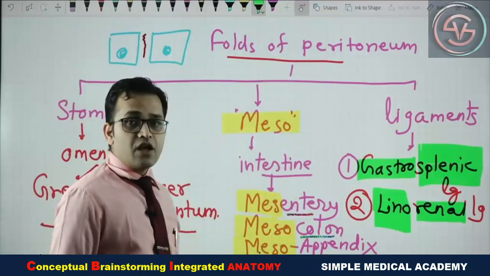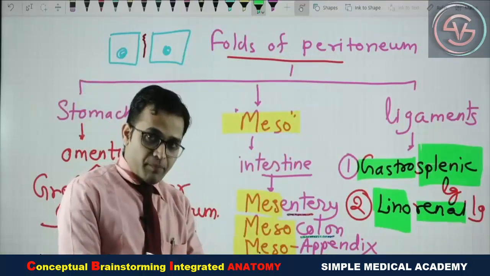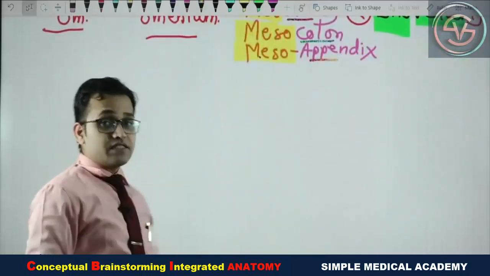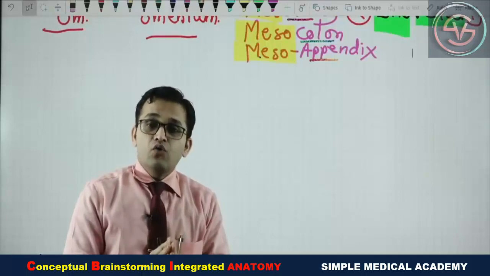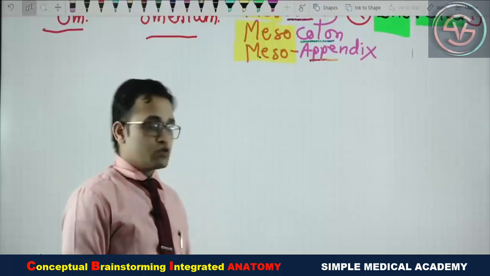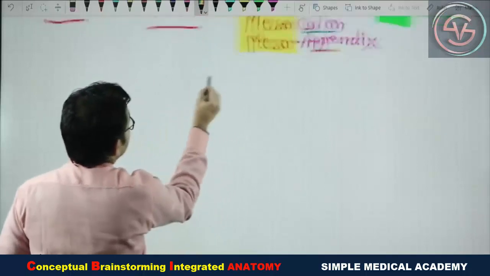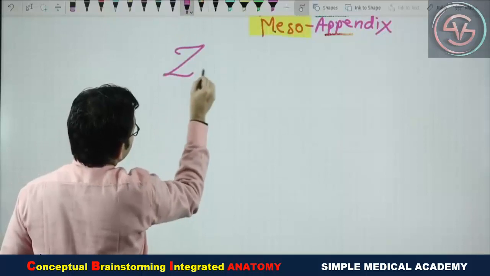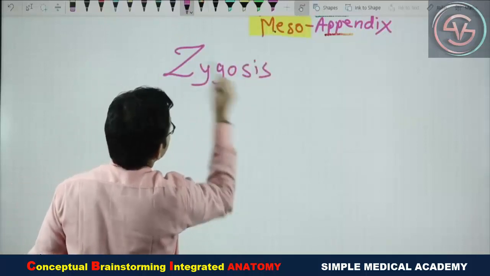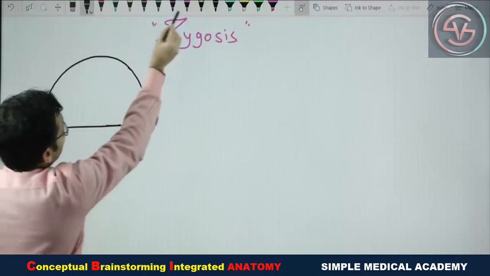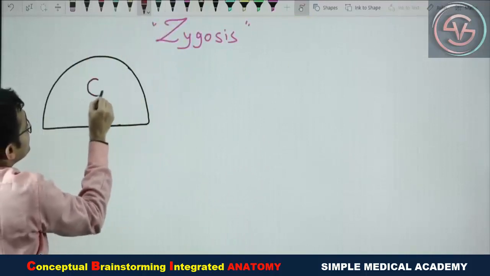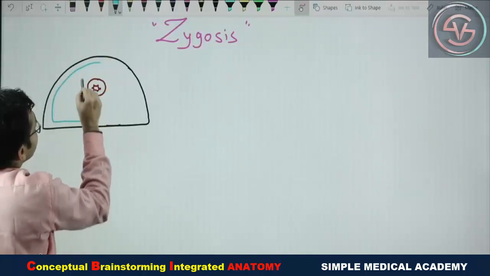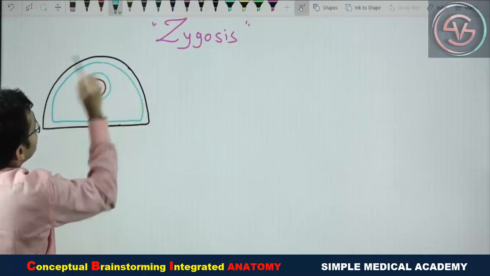So this is another thing. Now another important fact which you have to remember for the peritoneum, that is the organ who are surrounded by the peritoneum and the organ who are not surrounded by the peritoneum. So for this concept, try to understand the topic of the zygosis. Yes, this was the abdominal wall, and here was the GIT tube at the center, and the peritoneum is covering in this way. So it has been divided into the two layers, parietal and the visceral.